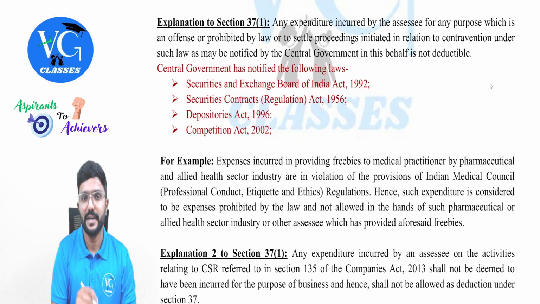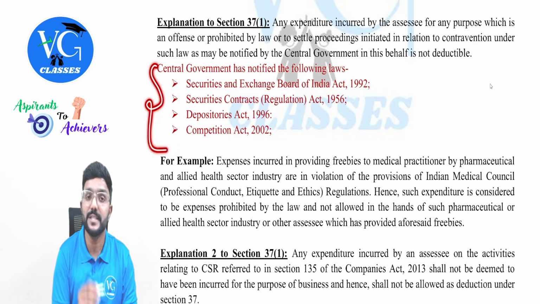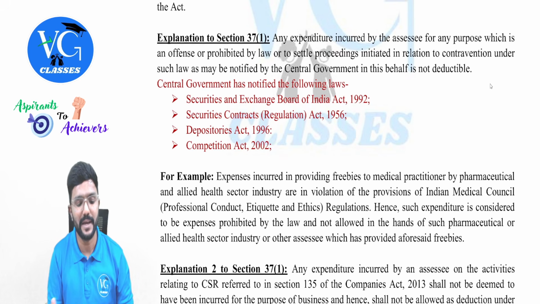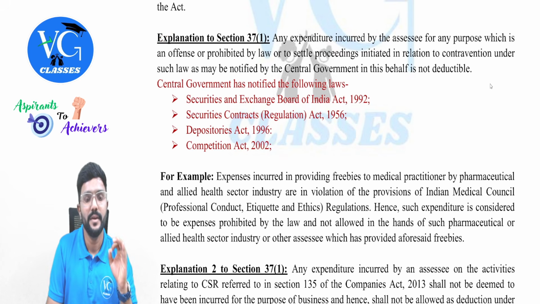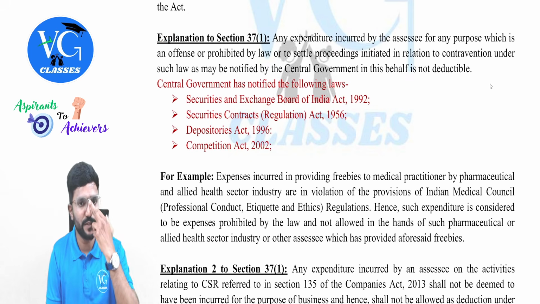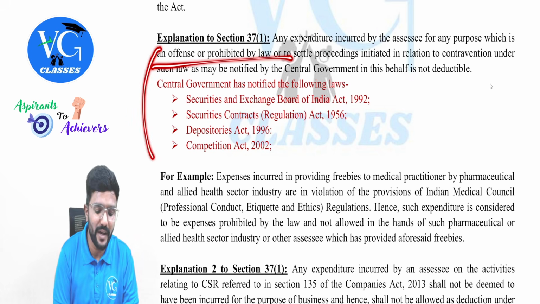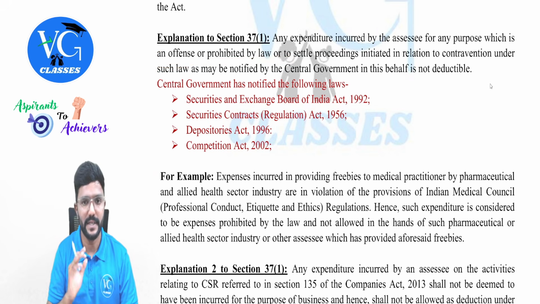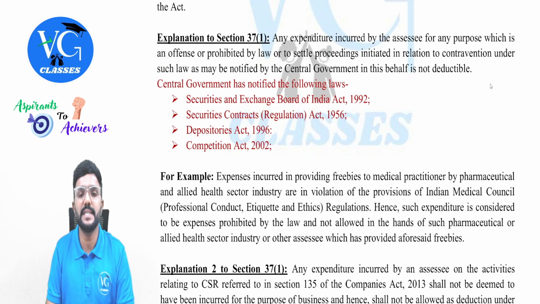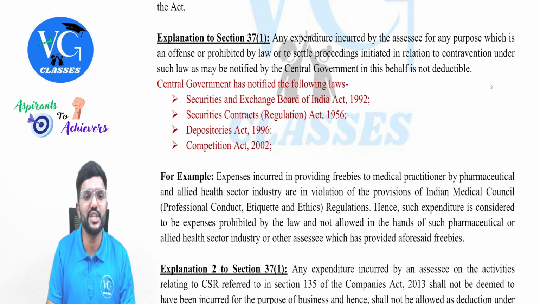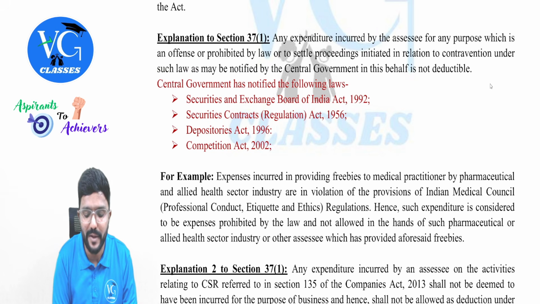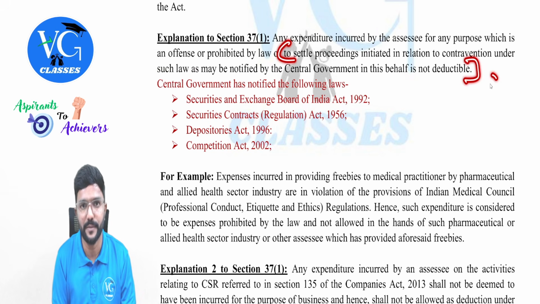Last year. But now the government has notified a few laws with respect to this, guys. What is it? We will see. Let me read the explanation once. Any expenditure incurred by the assessee for any purpose which is an offense or prohibited by law. I have also given an example for it. Or to settle the proceedings initiated in relation to contravention under such law as may be notified by the central government in this behalf is not deductible. Yes, this was an amendment last year.